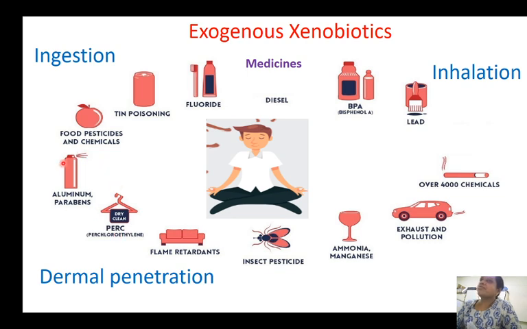Next, the most common form of dermal penetration is cosmetics. The cosmetics are usually rich with aluminum and parabens. The body lotions, the sunscreen lotions, the moisturizers, all these things that we apply are rich with parabens. So these are the ways by which exogenous xenobiotics enter into our body: by ingestion, by inhalation, and by dermal penetration.